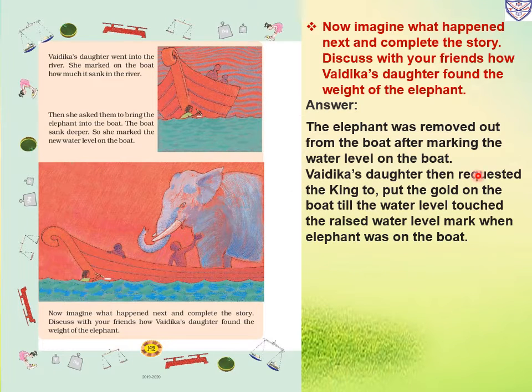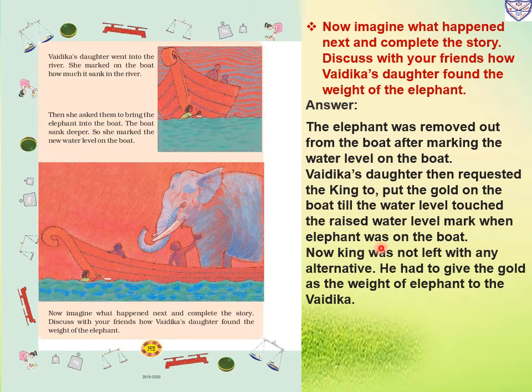Vedika's daughter then requested the king to put gold on the boat till the water level touched the raised water level mark from when the elephant was on the boat. Now she requested the king to put the gold according to the mark. When the elephant was in the boat, however far the boat went inside, that much she marked. So that much gold you have to put in the boat.